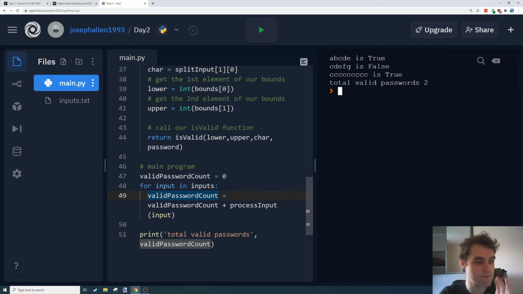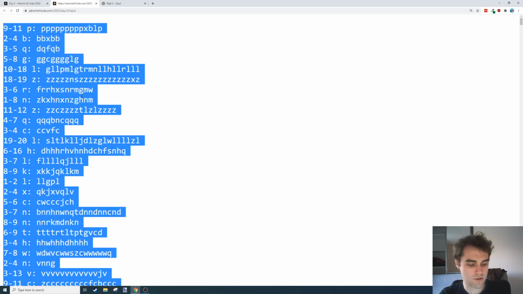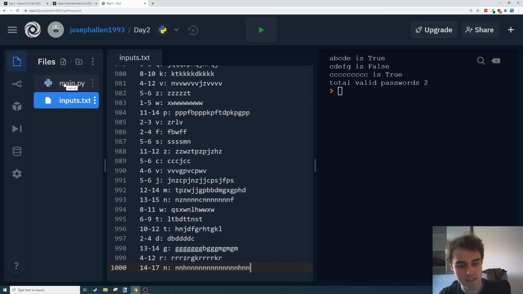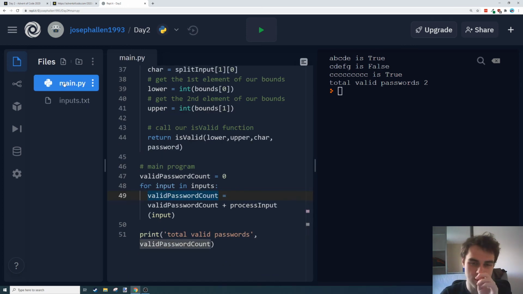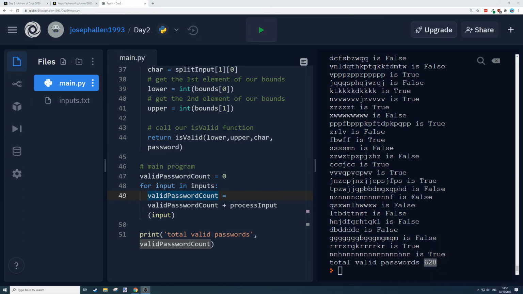So it looks like we passed our test case, which means we should be able to just Control A, copy all of this, put it in our inputs, and as long as we haven't made too many assumptions, we haven't missed anything, this should do. Cool, so we got 628 valid pass... Oh, you can't see because of my face. How about that? 628 valid passwords right there.